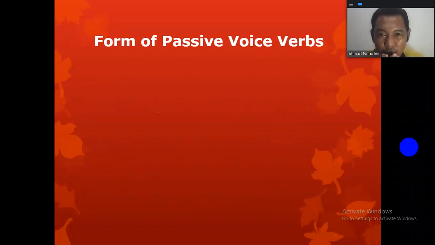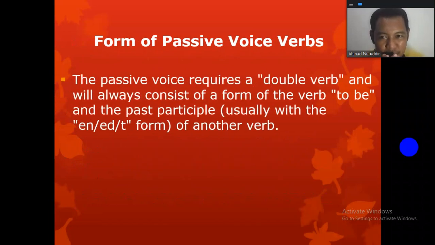Form of passive voice verbs. The passive voice requires a double verb and will always consist of a form of the verb to be and the past participle, usually with the -ed form of another verb.